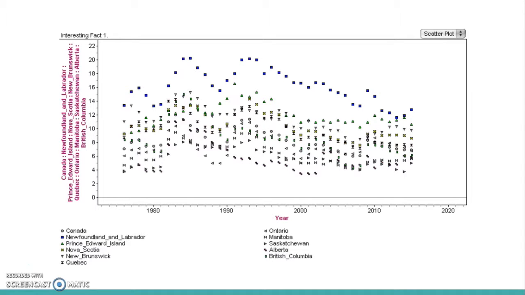So as you can see in this graph, it contains Canada and its provinces' unemployment rate throughout the years, and it gives us an understanding of the trend and whether it's been increasing or decreasing. Each province differs in unemployment rate and continues to follow a trend. This trend tends to be that almost each decade the unemployment rate seems to increase and dramatically decrease. This is especially true during the years of Canada's recession in the 80s, where you can clearly see that Newfoundland has a high unemployment rate compared to the rest of Canada.